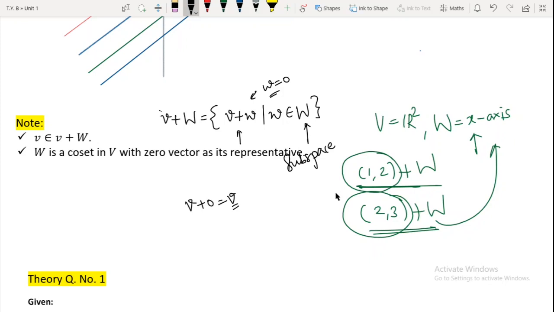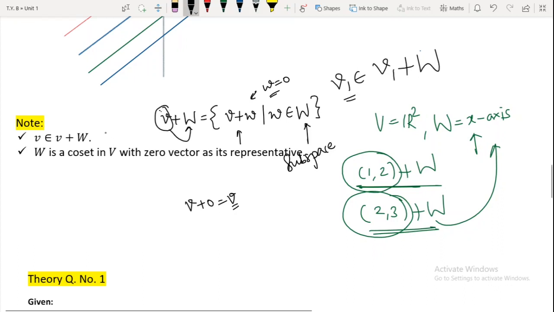Just try to recall what a coset actually is. To the representative we add all elements of W. So in particular, if I add 0 to V, I am going to get V. Is that okay? So your coset is always going to contain the representative. Means if I talk about V1 plus W in general, it is guaranteed that this V1 plus W is going to contain V1. So V1 will belong to this coset V1 plus W. That is about the first note.